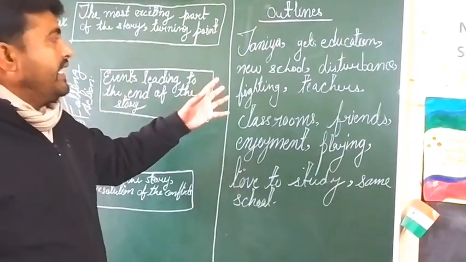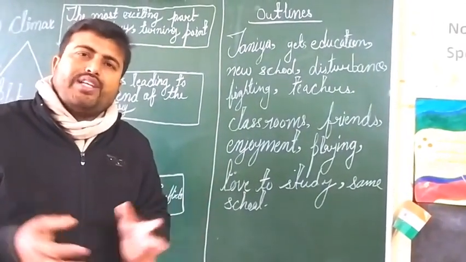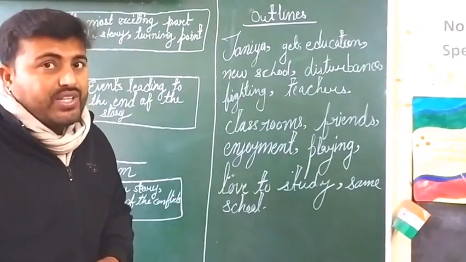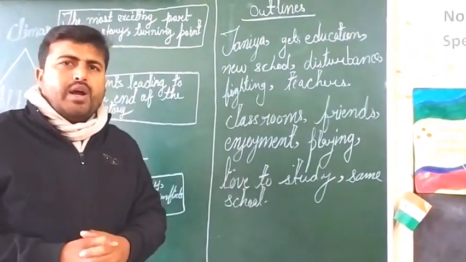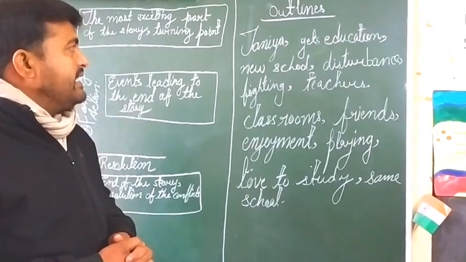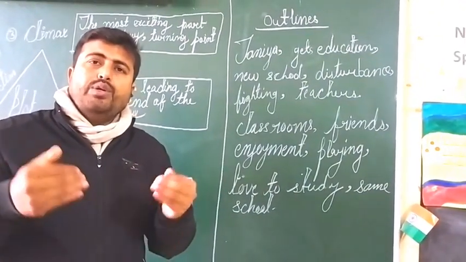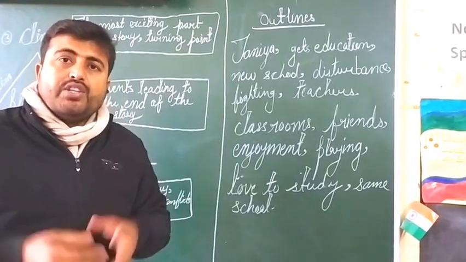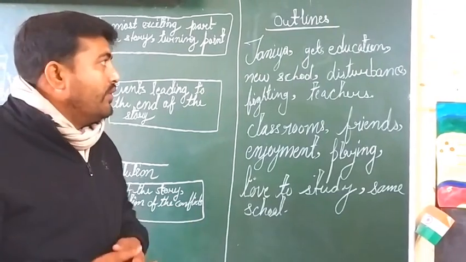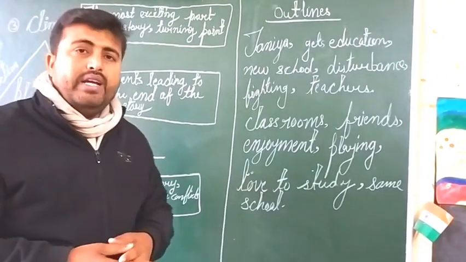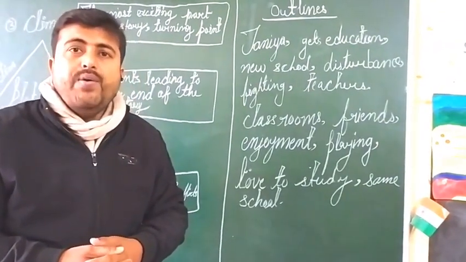So you say Tanya is a girl who wants to get education, who loves to read, who loves to go to school. One day, her parents said that your school will change. You have to go to a new school. She was forced to join a new school, where she found lots of disturbances. How?